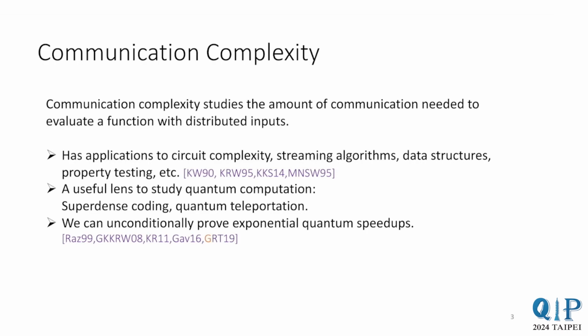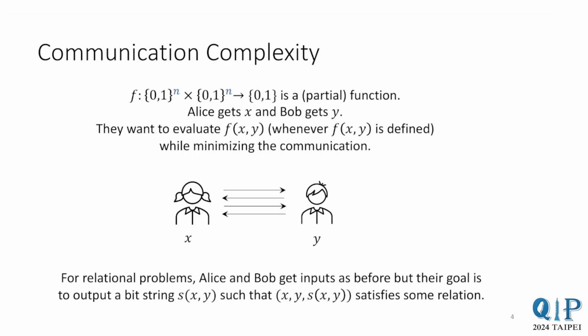I'll now describe the communication model more formally. In the general setting, we have a function whose inputs are distributed between Alice and Bob, and they want to compute this function while minimizing the amount of communication. The function that they're trying to compute may be a partial function, that is, it need not be defined on all points. The players only need to compute the function on the points where it is defined.